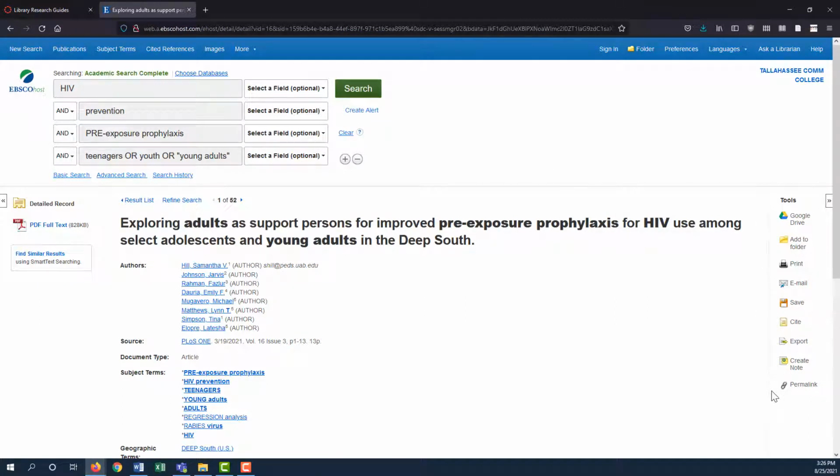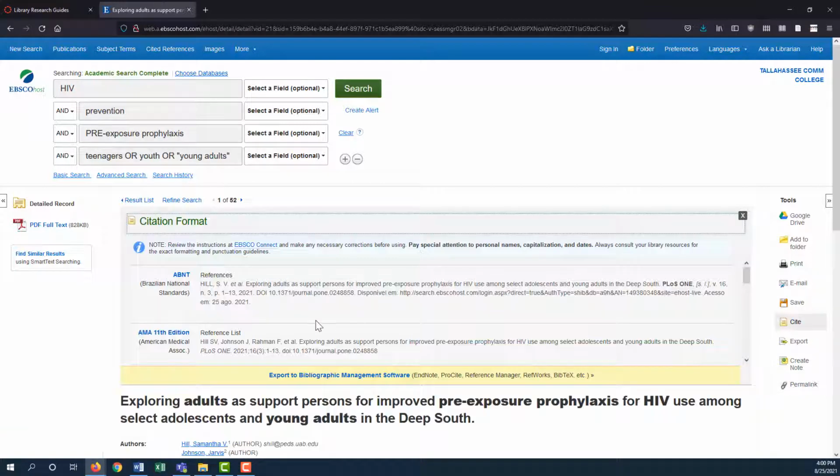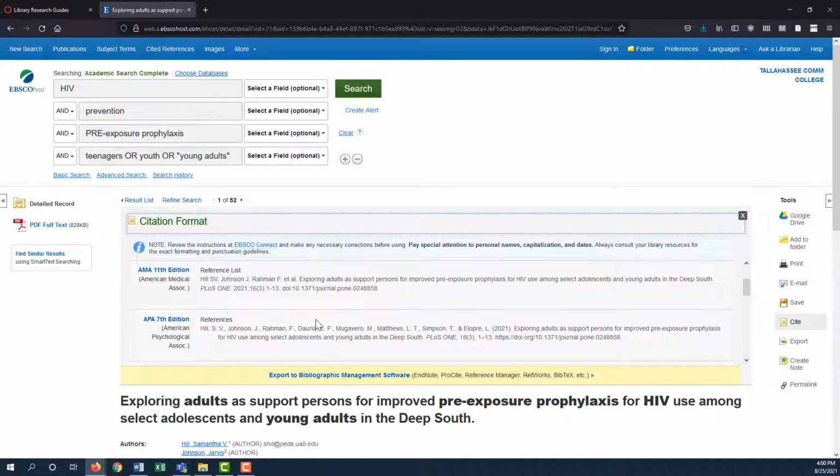The permalink creates a direct link back to this resource. The link in the toolbar will not work. The site link provides you with an APA citation, but please keep in mind that this is a machine-generated citation and may not be perfect. You are always expected to double-check it against the APA resources in your research guide.